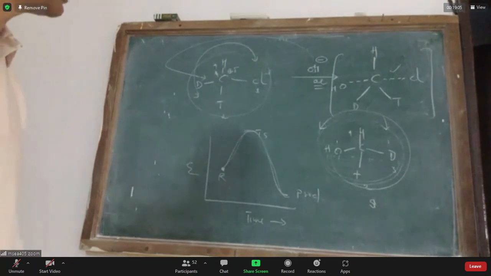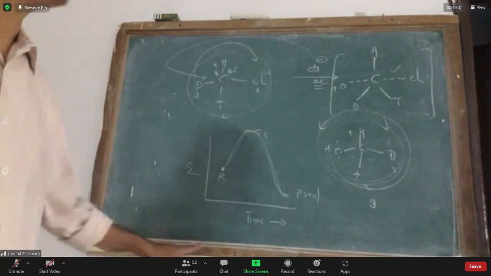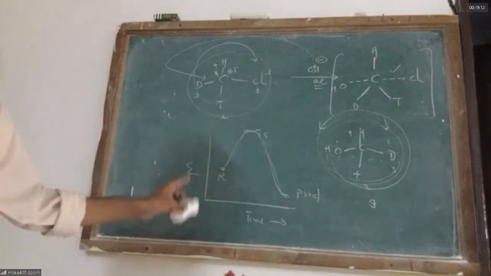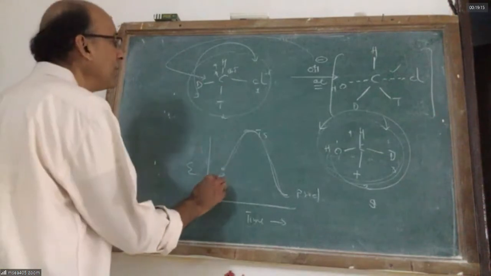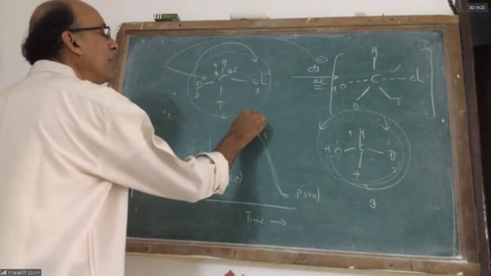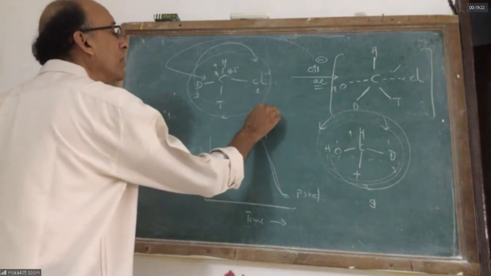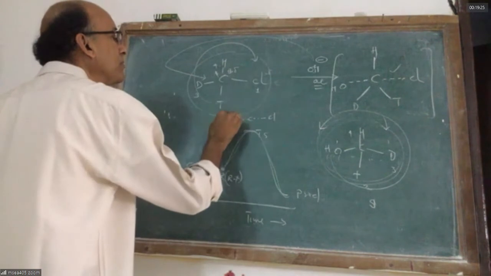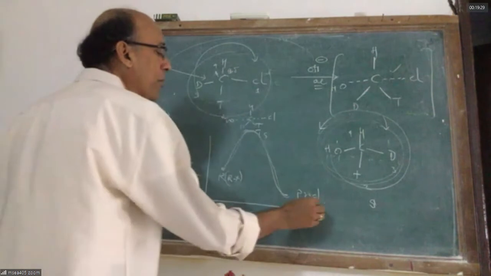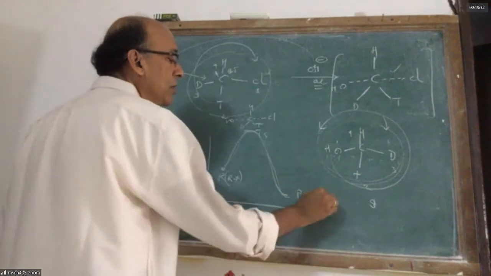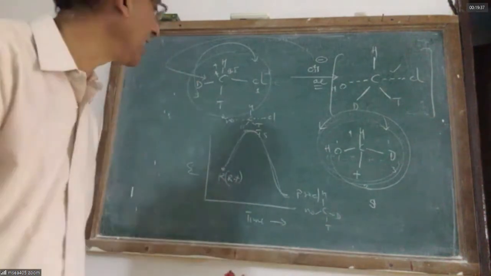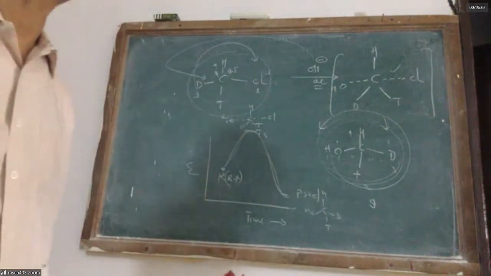In the SN2 reaction, the energy level diagram has only one peak, and this is the starting material, the alkyl halide. This is the transition state where the carbon is pentavalent. And this is the product, OH. So this is the energy level diagram for the SN2 reaction.